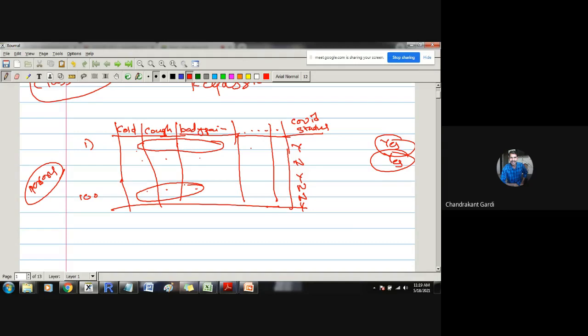Because in your brain you already have those 2 observations, and you also know the class label values for them, and unfortunately the class label for them was yes. Based on whatever experience you have got in your brain, you are concluding that you are feeling the same symptoms as one of my friends was having, and that friend was positive, and therefore you are going to be positive. So this is nothing but learning from the observation.